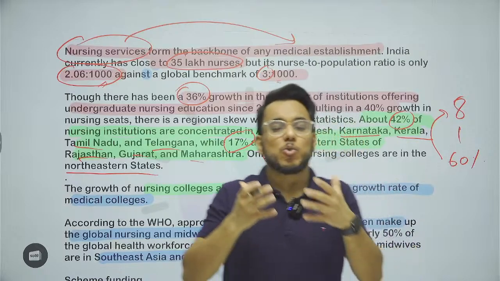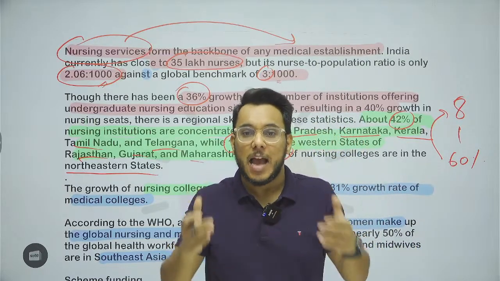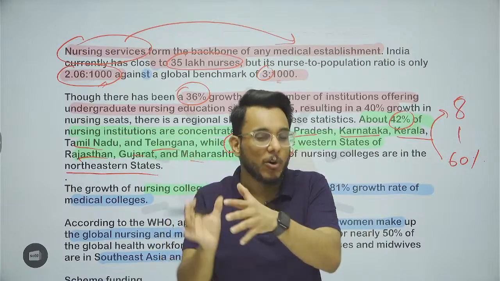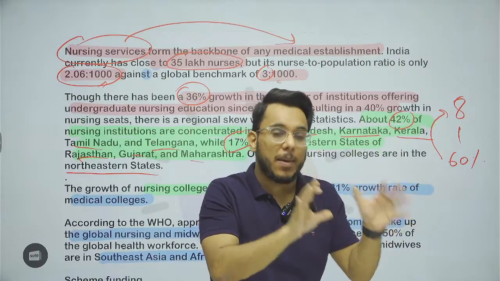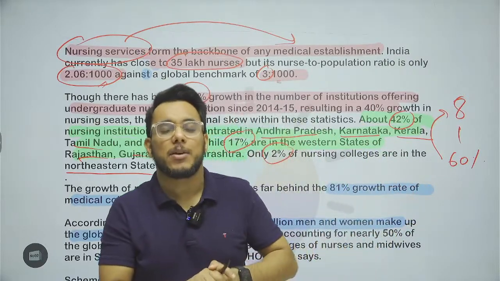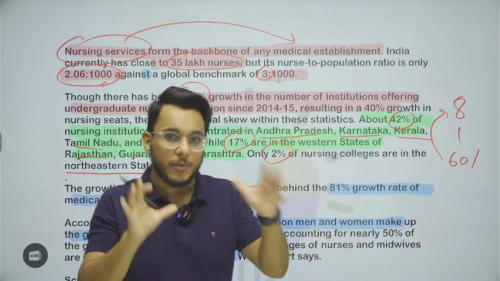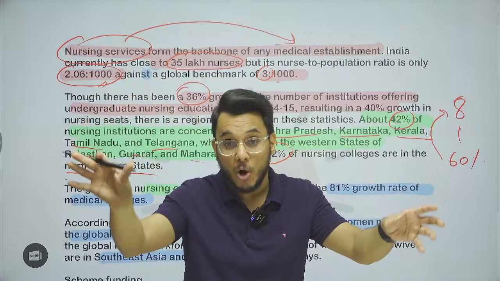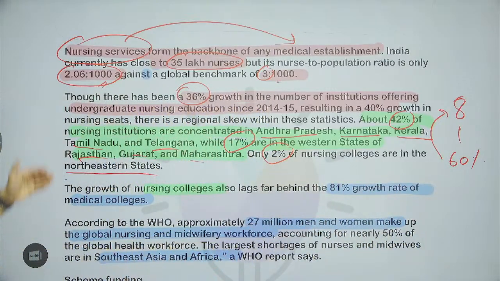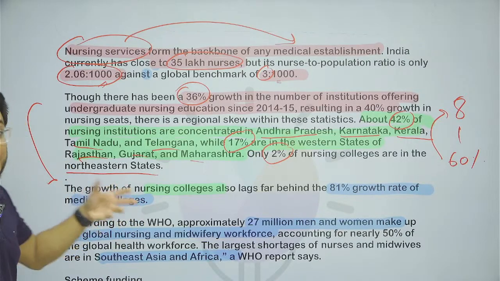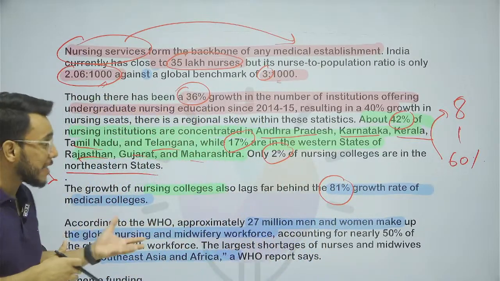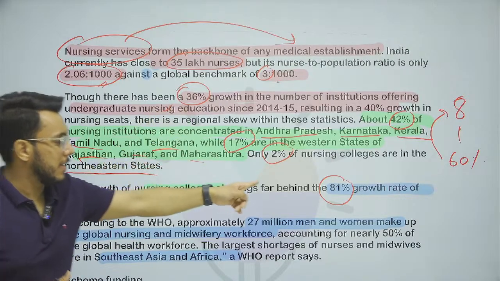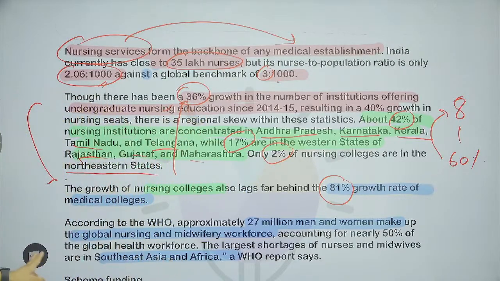So India needs to urgently focus on ensuring that we have an adequate number of paramedics. For that, we have to open adequate institutions providing education to nurses and paramedics. This is one dimension that we often don't discuss. We talk about hospitals and doctors, but not a lot about nurses. The growth of nursing colleges has been far behind the growth of medical colleges. There has been 81% growth of medical colleges, but nursing college growth has been just 36%, which is very low.